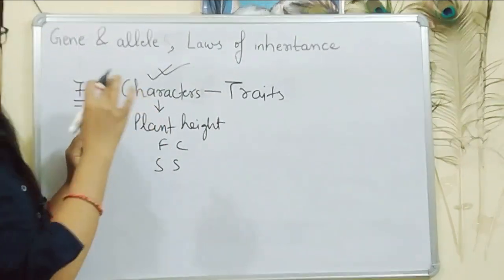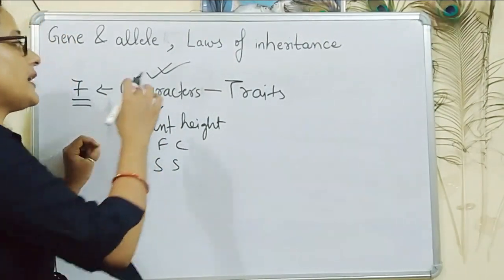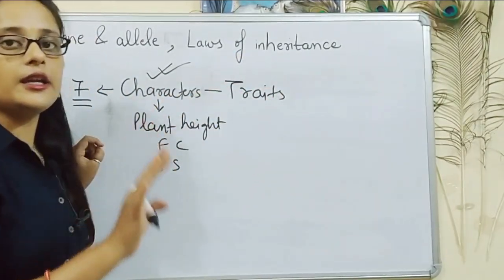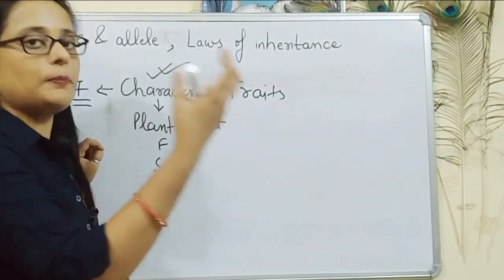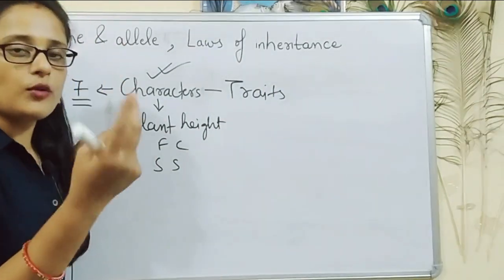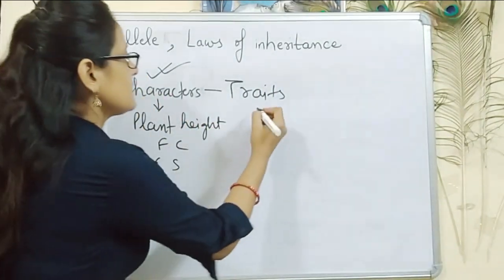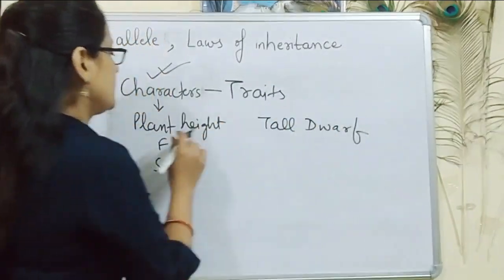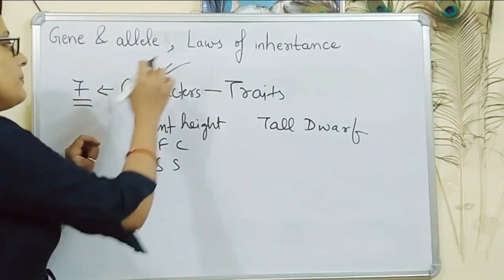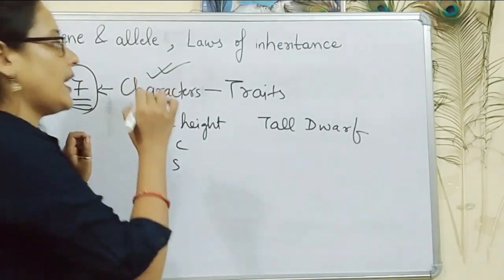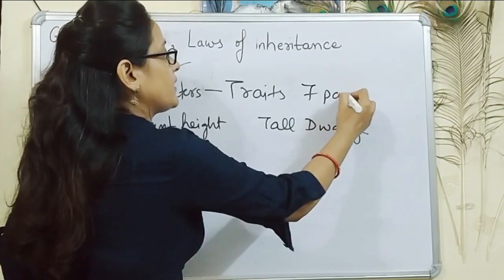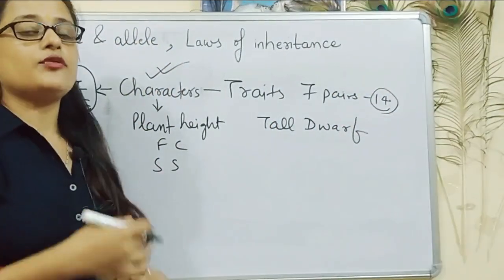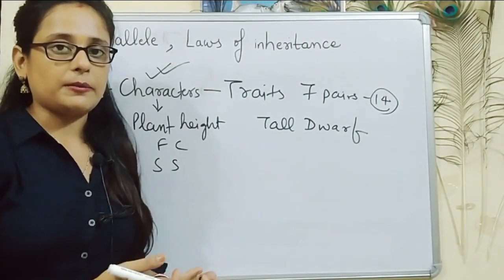But these characters were present in varieties. That means every character had 2 varieties which were visible naturally in pea plants. Whenever you see a pea plant, it may be present in 2 forms, either tall or dwarf. So these tall and dwarf are the traits, that is, they are the varieties of the character plant height. So Mendel chose 7 characters and 7 pairs of traits, that is 14 traits. These were chosen by Mendel for easy experimentation.